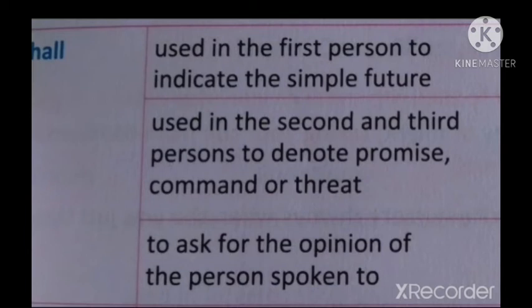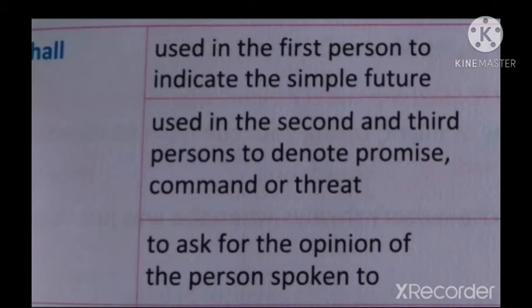First person is always I, and the plural form of I is we. Second person is always you, and the plural is also you. Third person is he, she or it, which are singular, and the plural of the third person is they.